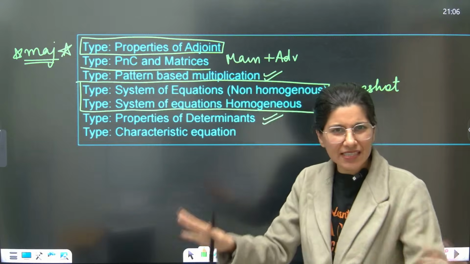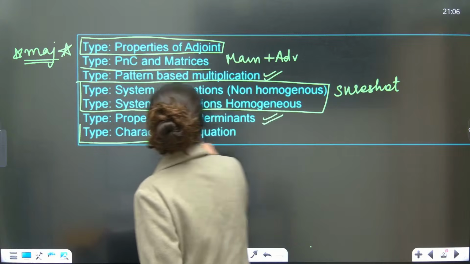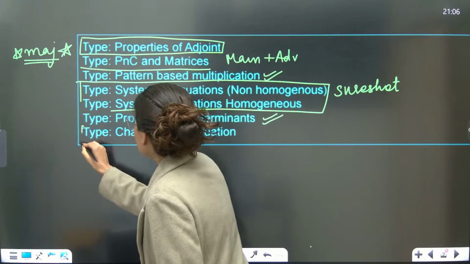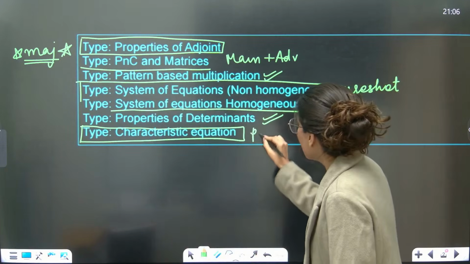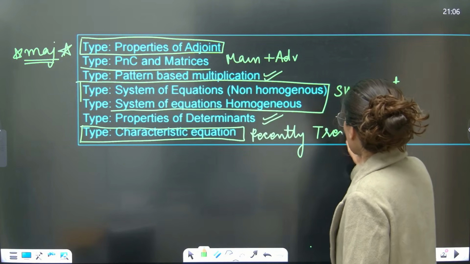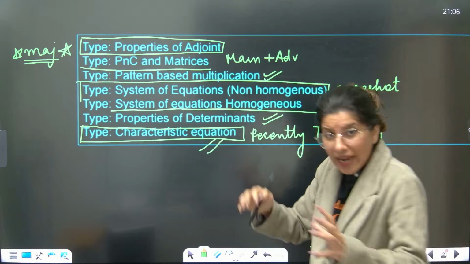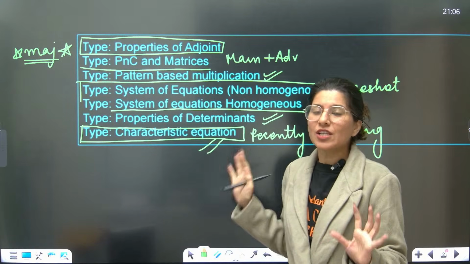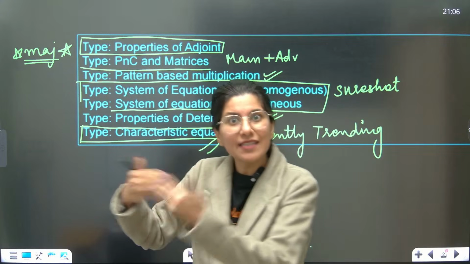So again, a very basic question related to properties of determinant, and this is a rare find, the characteristic equation. This model was actually introduced recently, it's trending. You won't find many questions on this if I talk about the overall 5 years, but recently NTA has started introducing characteristic equation. So you can't say, ma'am, only 2 or 3 questions are there, because the trend is changing now.